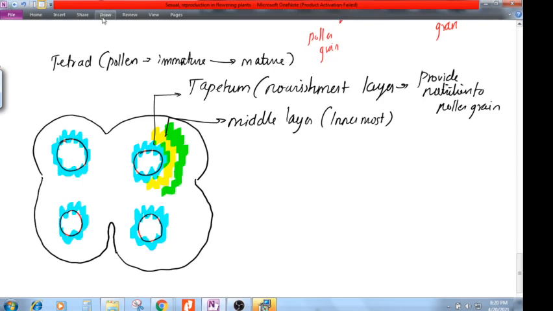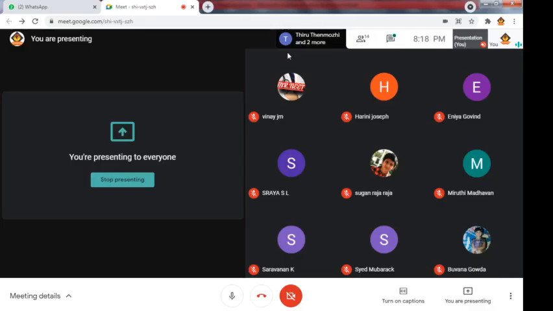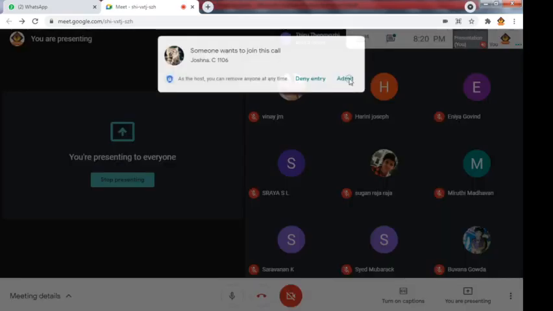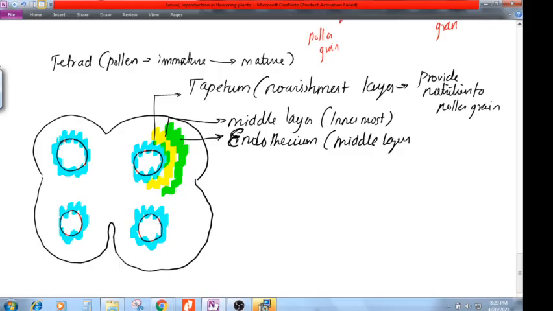The middle layer is called the endothecium. So endothecium is the middle layer. And there is one outermost layer. What is the outermost layer called? Epidermis. There is an outermost layer which is called the epidermis.